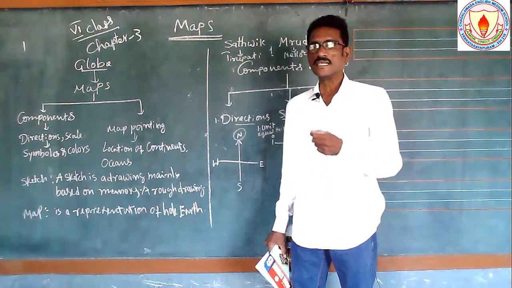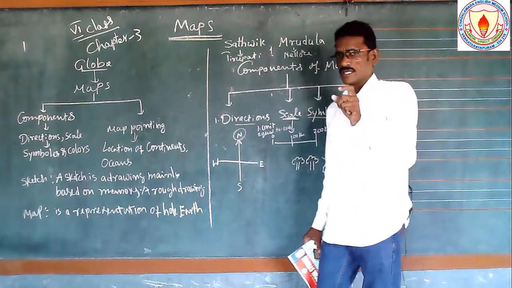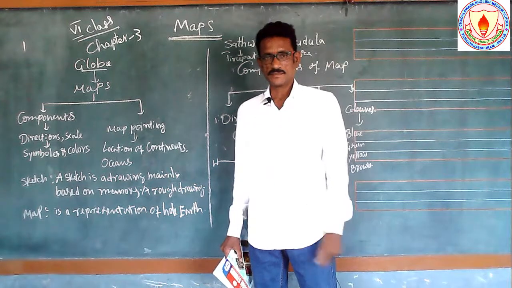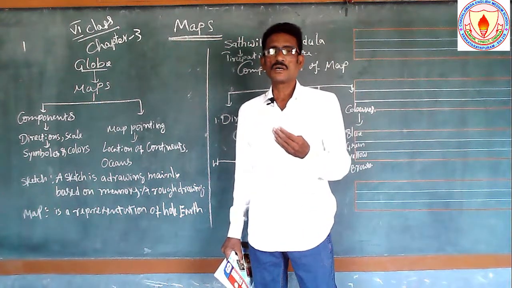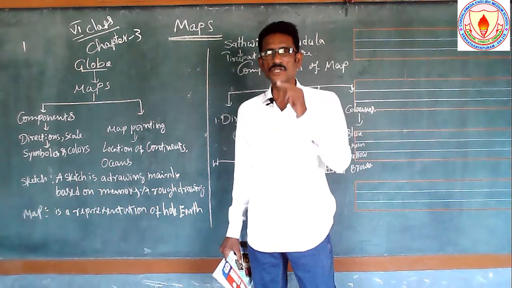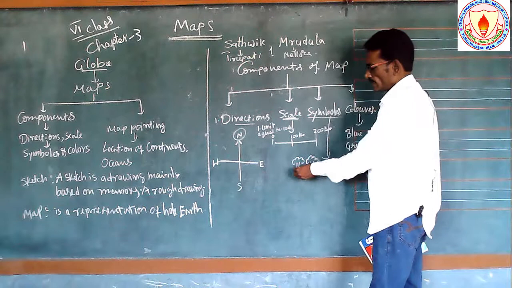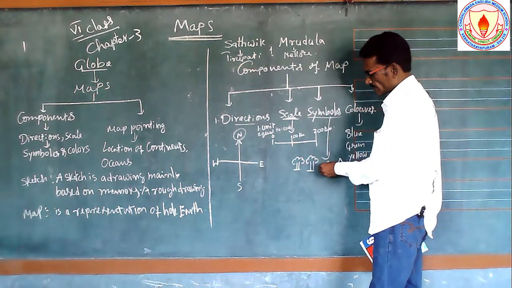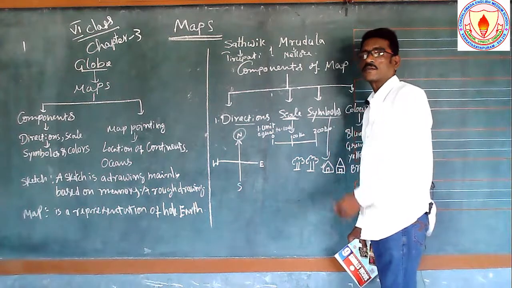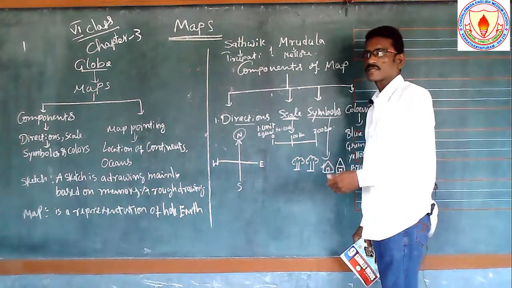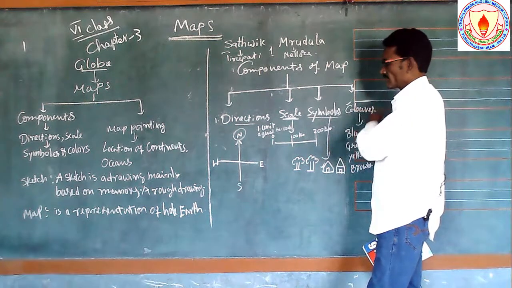When we are taking this, we should use symbols on the map. For example, if we want to show a tree on the map, we should draw the tree symbol. Like this is the tree symbol, and this is the house symbol. There are so many different types of symbols. Let us learn about that. So the next one is the colors.